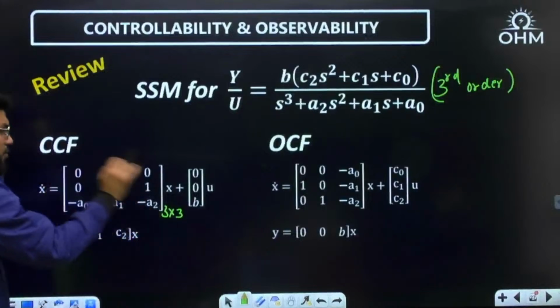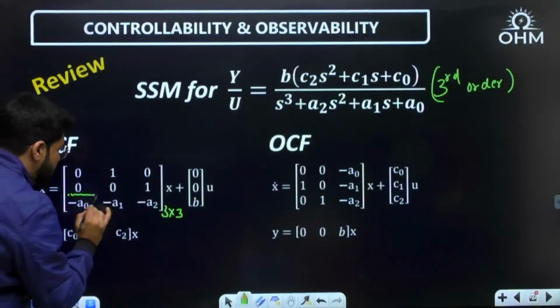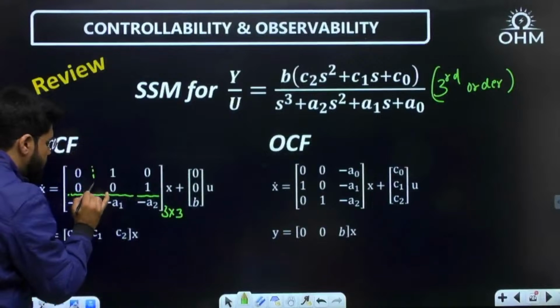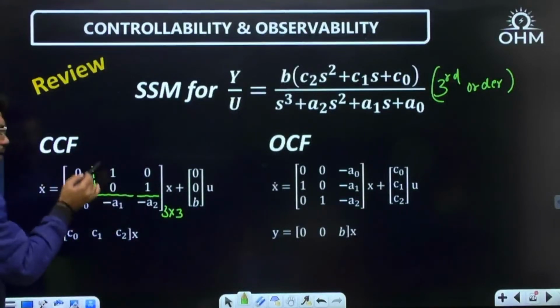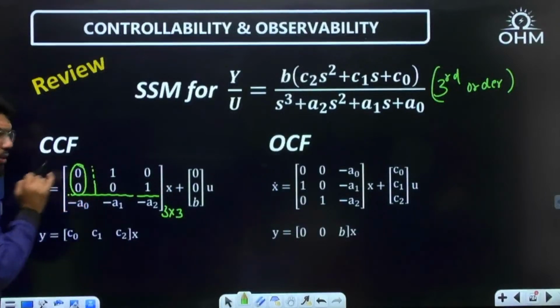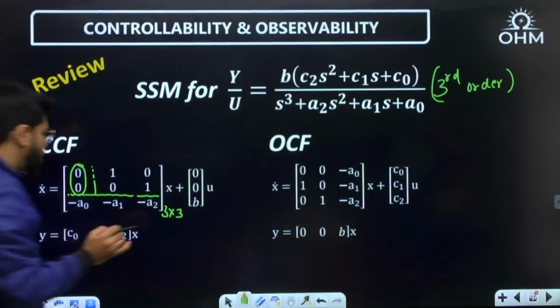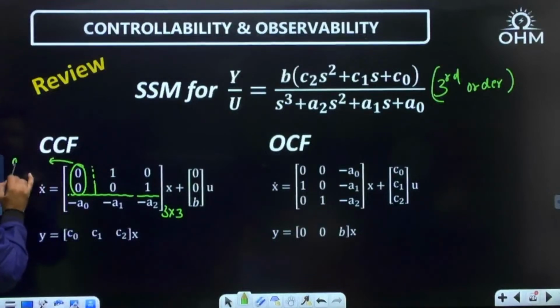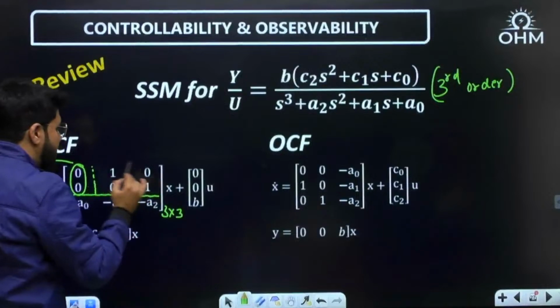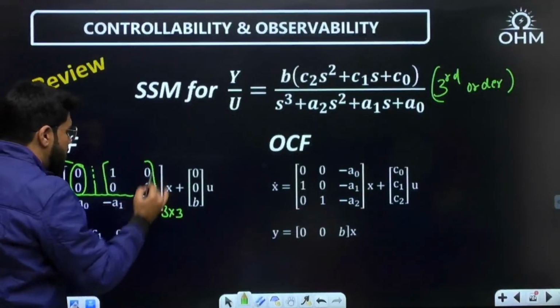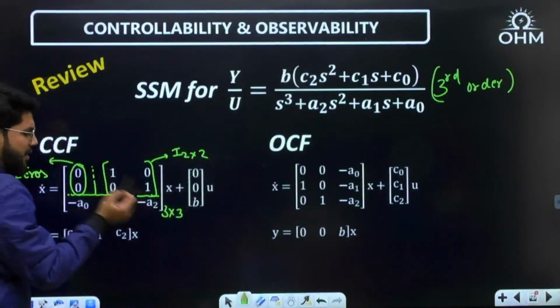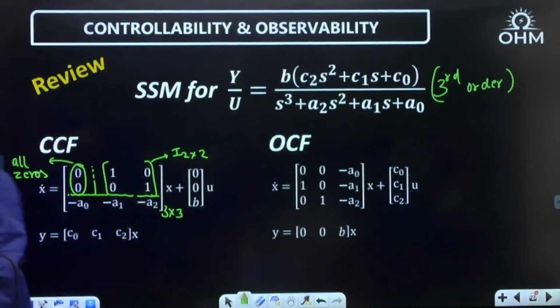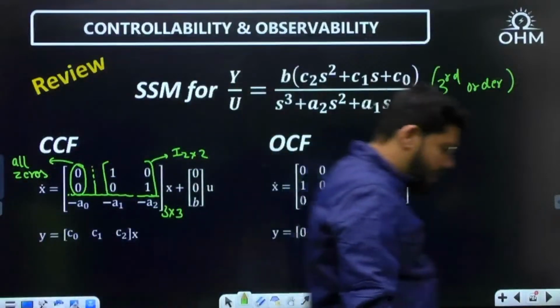Now, look into the upper part. See, what is going to happen is, the last row is fixed. That is coming from the denominator. Now go above. The first column entries will be all 0. And this particular term will be a 2 cross 2 identity matrix. Isn't it an identity matrix? Diagonal elements 1, 1, rest all 0.